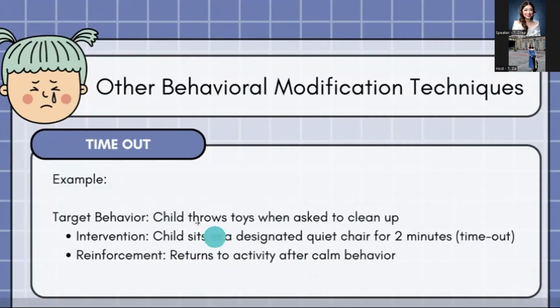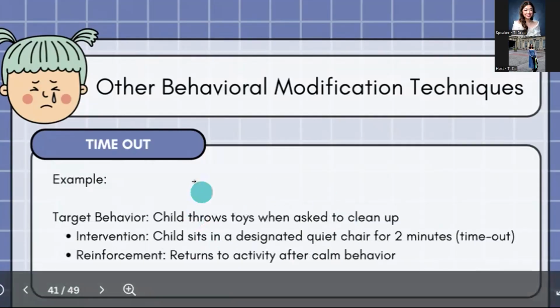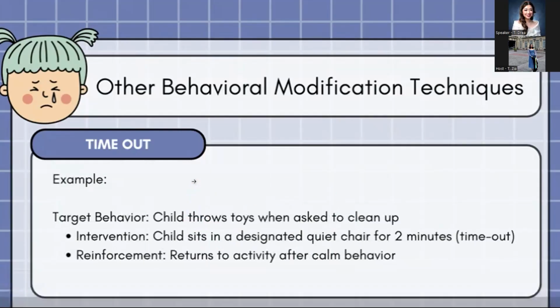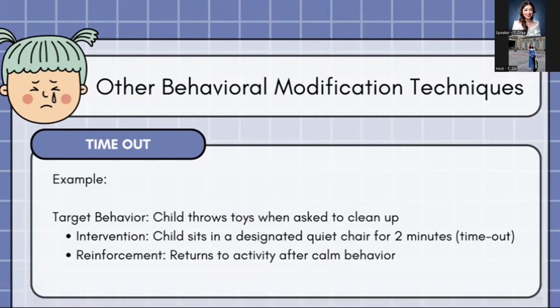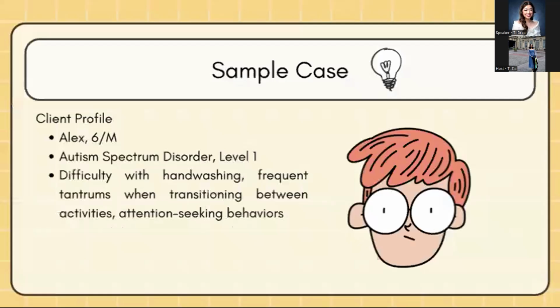So if the child does this, then we can have him or her sit in a quiet chair for 2 minutes. So magbibigay tayo ng time out. And then afterwards, if they are able to return to the activity showing calm behavior, then we will give reinforcement. So very good, you're able to not throw your toys anymore. So ganun po si timeout. Every time na babalik na si child, if appropriate na ulit yung behavior nila, re-reinforce na po natin siya.